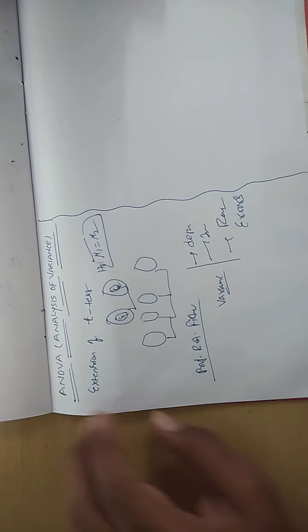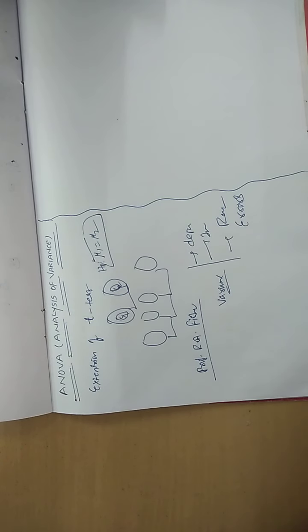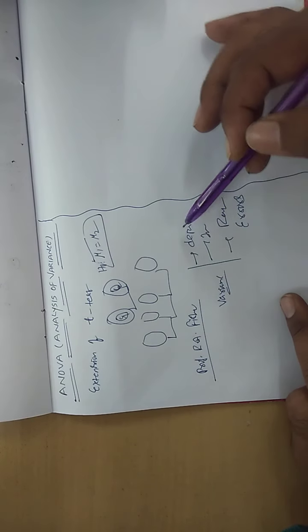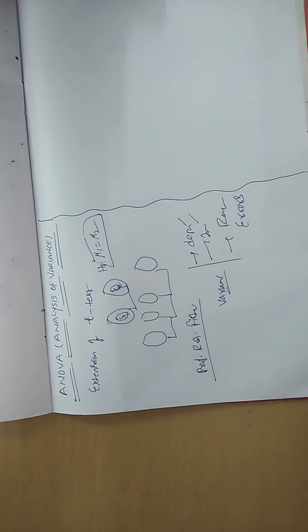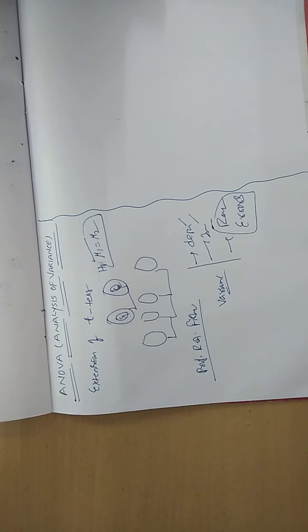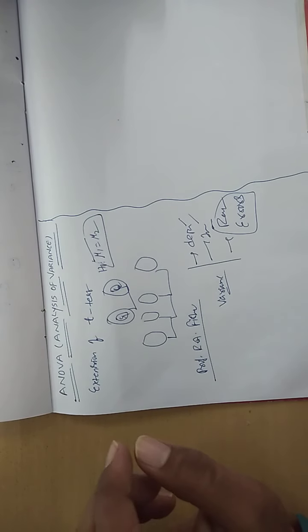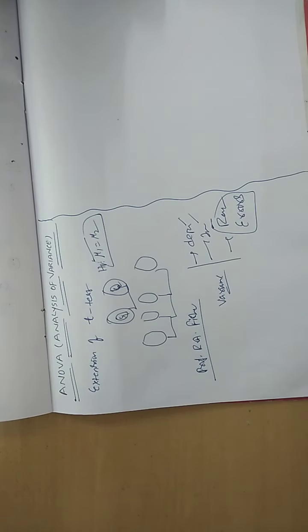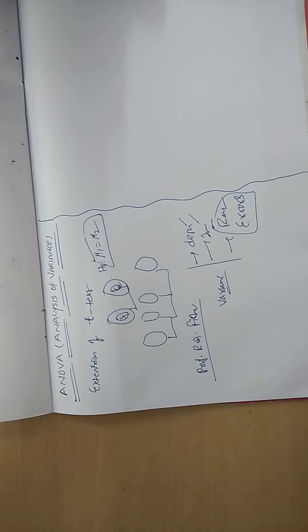So through this analysis of variance, you are comparing the dependent and independent variance, and you are giving some estimate by separating the random variation. That is the actual quality of this technique. In a single line, ANOVA is nothing but a comparison of more than two population means.